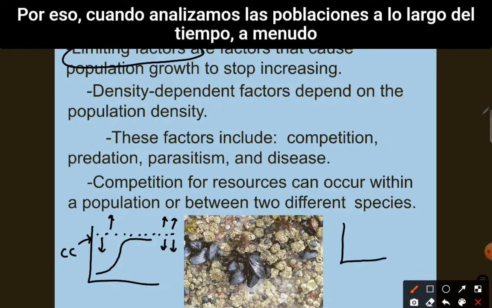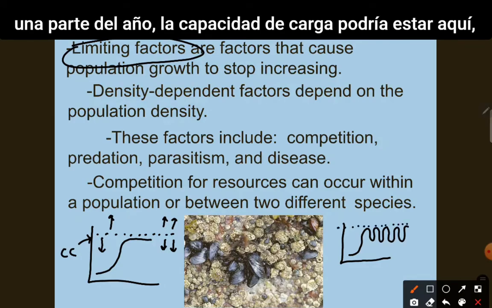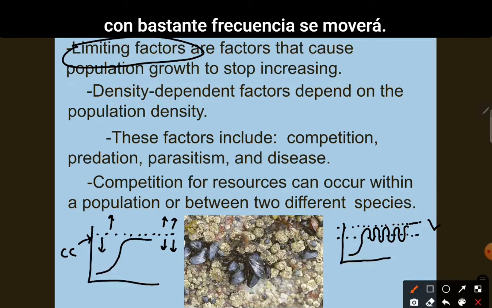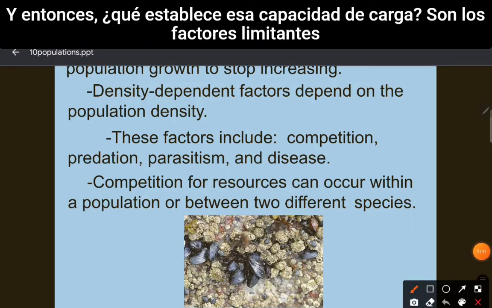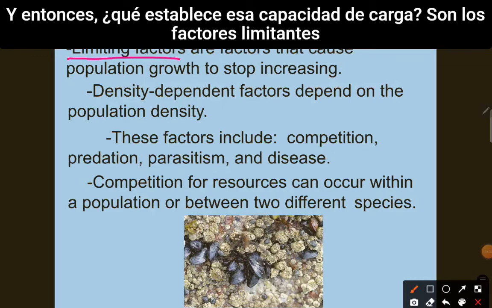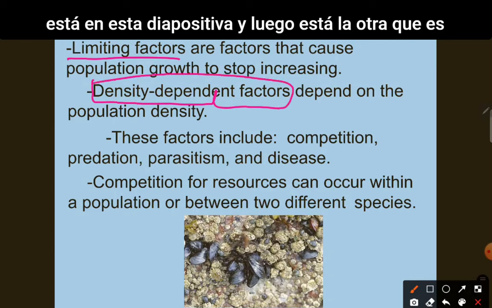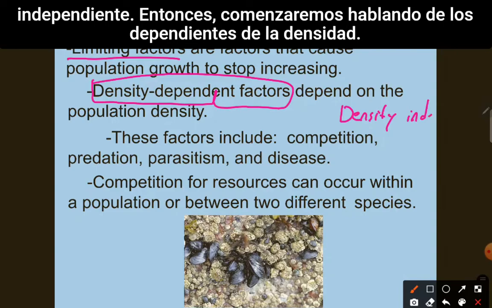And so often when we look at populations over time, you'll see that they fluctuate like this. That is because during one part of the year, the carrying capacity might be here, but during the next, it is way down here. The carrying capacity quite frequently will move. And so what sets that carrying capacity is the limiting factors. And there are two types. There is density dependent, which is on this slide. And then there's the other one, which is called density independent.